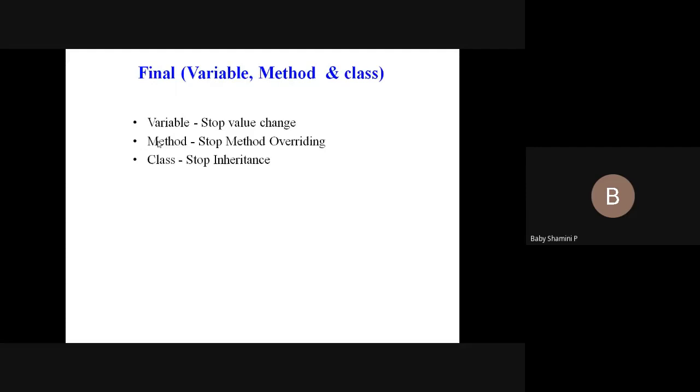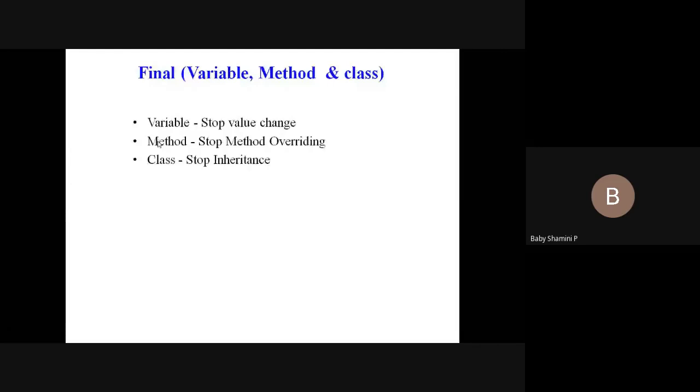Next, if you declare a method as final, we cannot override the method. That is, the subclass and superclass cannot have the same method when the method is final. I will show the demonstration. Next, if the class is final, we cannot use the inheritance concept. So these are the three main things in final.